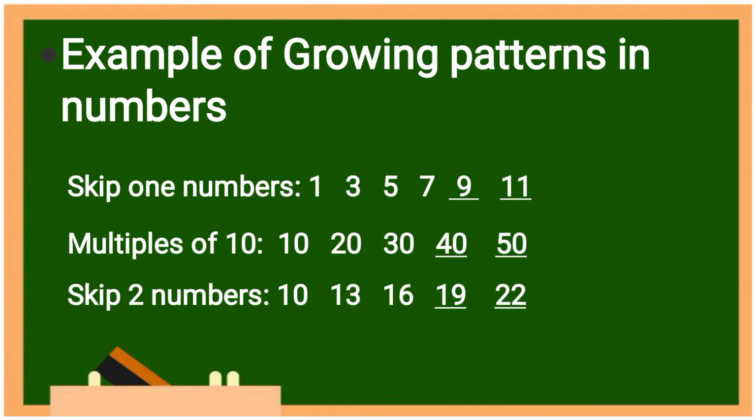Next one is multiple of 10. Okay. 10, 20, 30. So, which number will come next? 40. And after 40, which number will come? 50. Here what did we do?